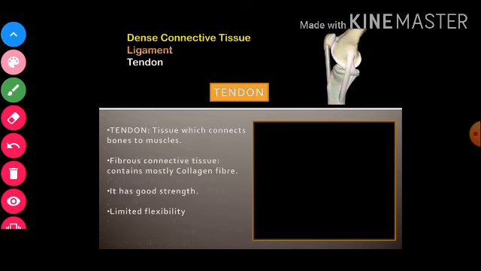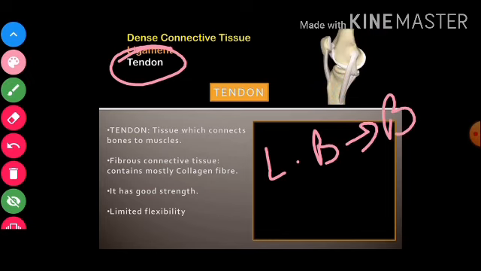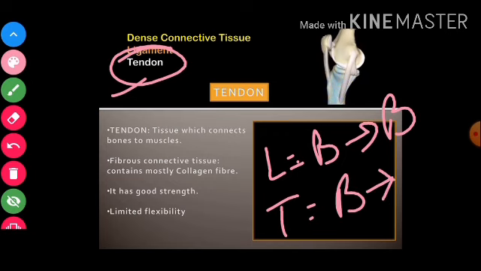Now children, let us look at the next dense connective tissue, that is known as tendons. Children, people often confuse between tendons and ligament. Tendons और ligament में बच्चे confuse हो जाते हैं. As I said, ligaments are those which connect bones to bones. लिगामेंट जो होते हैं वो बोन को बोन से कनेक्ट करते हैं. But when we are talking about tendons, tendon actually connects bones with muscles.